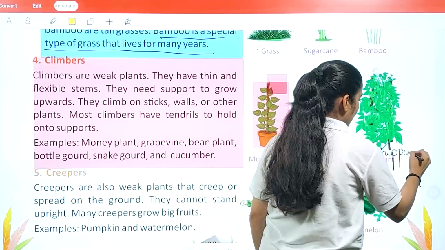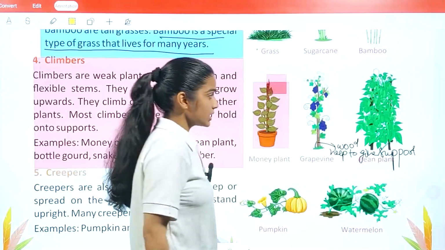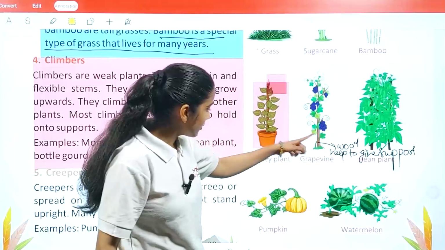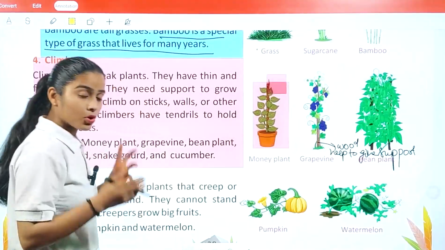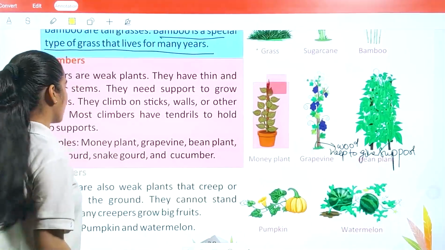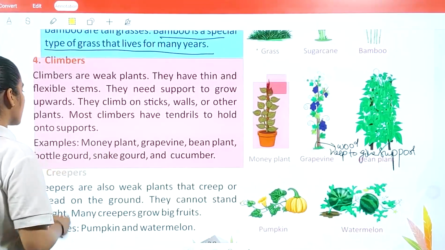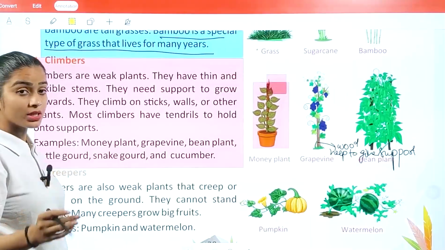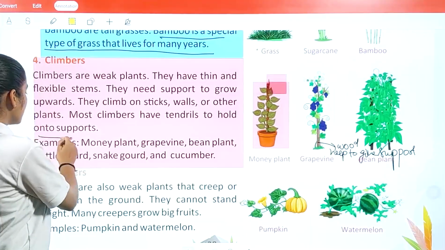Okay, and all types of climbers you see need support. Because they lie downwards, and if we want to take them upward, we need a support. They climb on sticks, walls, or other plants. Most climbers have tendrils to hold on to support.